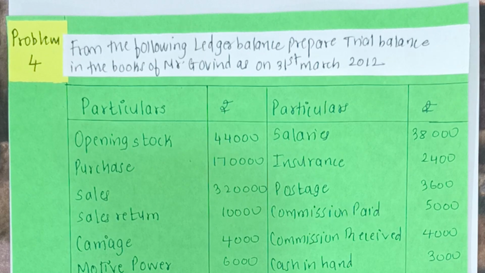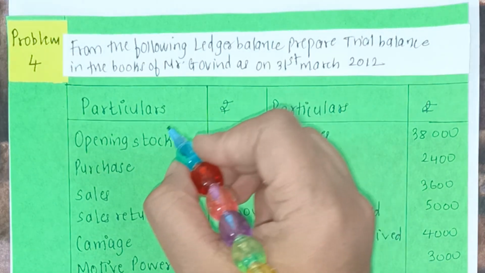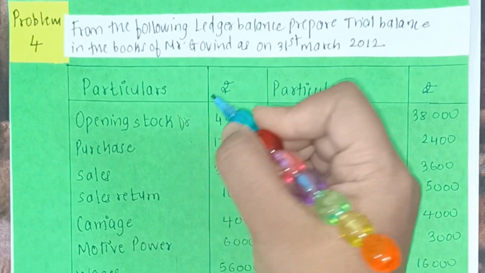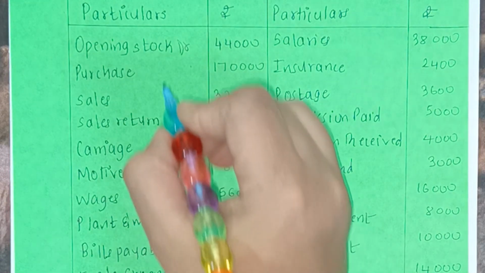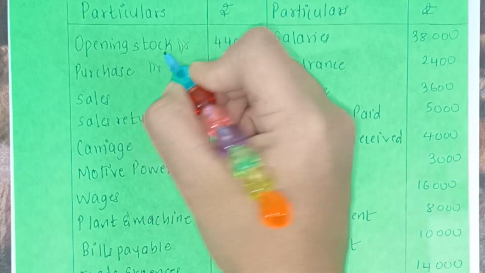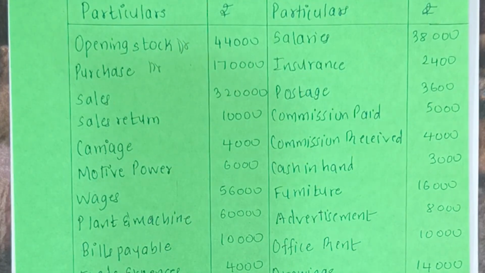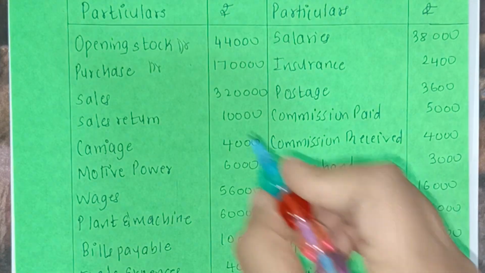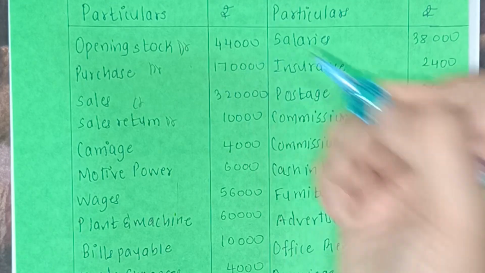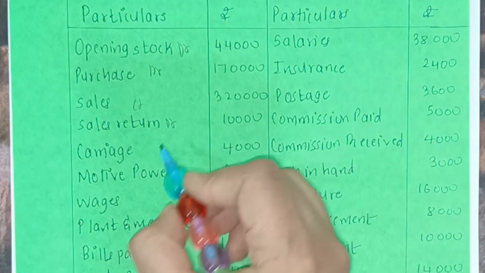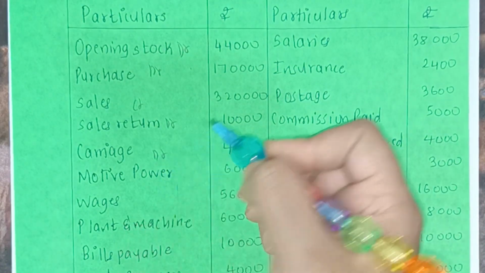We have opening stock. It is an asset, so it will be on the debit side. Then we have purchases. Purchases is an expense, so it will come on the debit side. Then we have sales. Okay, we will record sales on the credit side. So if we record sales on the credit side, sales return will be on the debit side. Next we have carriage. Carriage is an expense, so debit side.